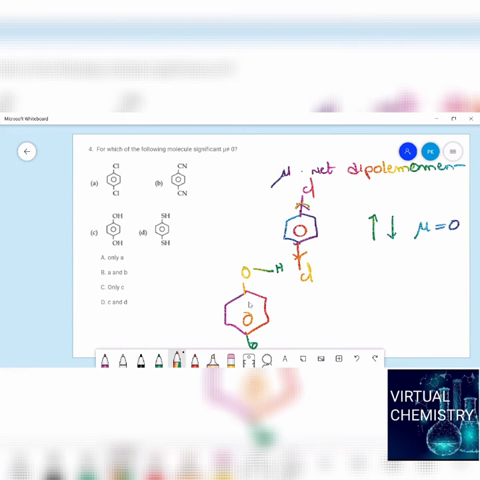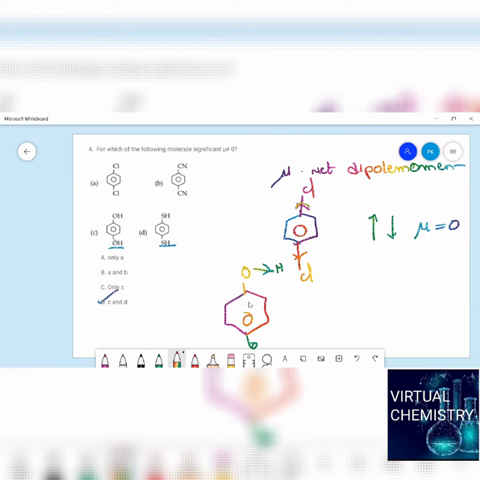So here between hydrogen and oxygen, it shows a dipole moment, right? So that's why the answer will be, you can see in this case and in this case, because the structure is not planar. So the answer will be C and D.